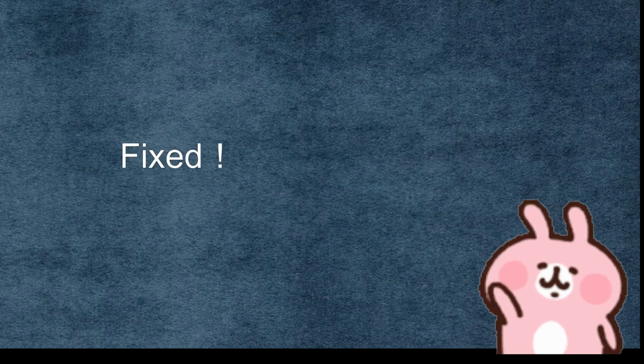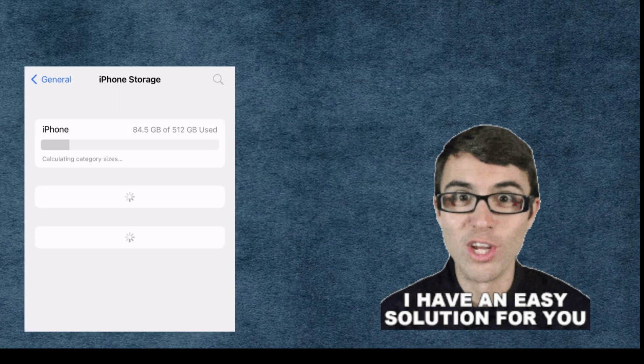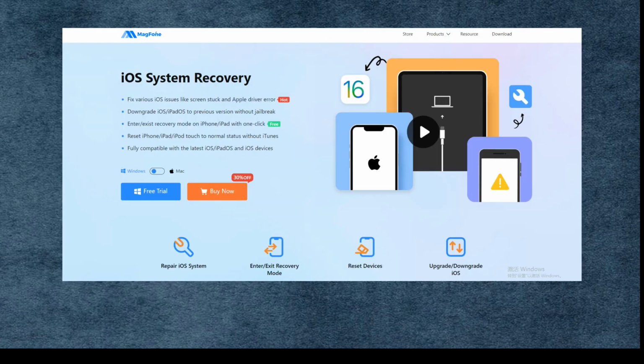Conclusion: now that you know how to fix iPhone storage not loading, if you want to quickly and efficiently resolve this issue, use MagFone iOS System Recovery.